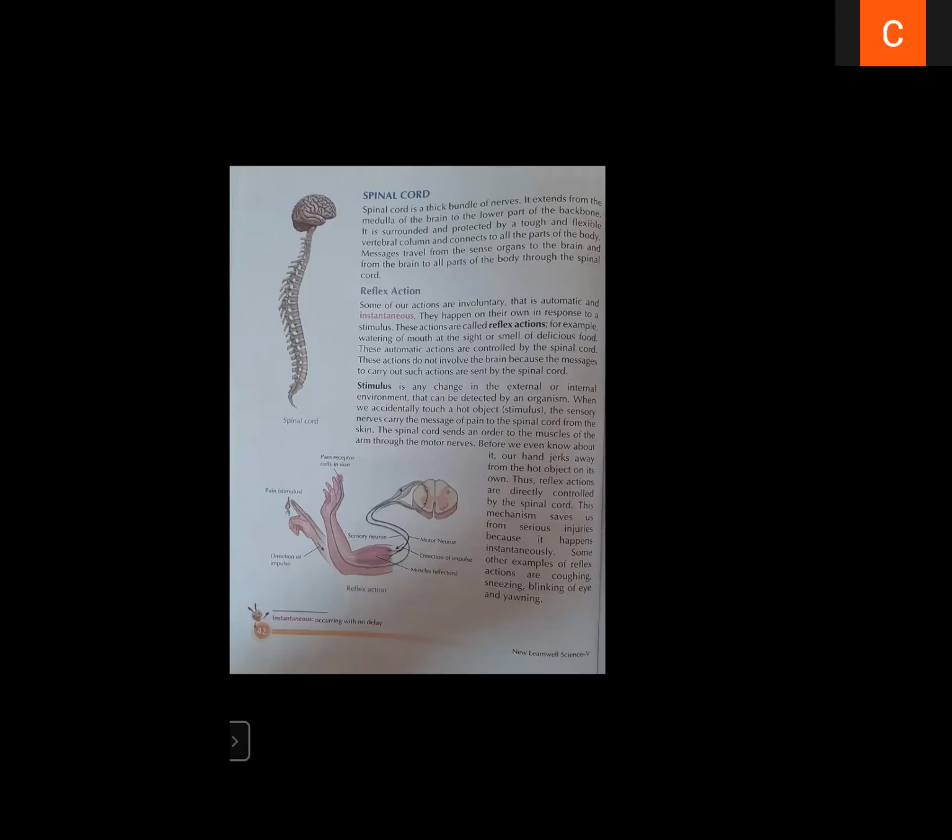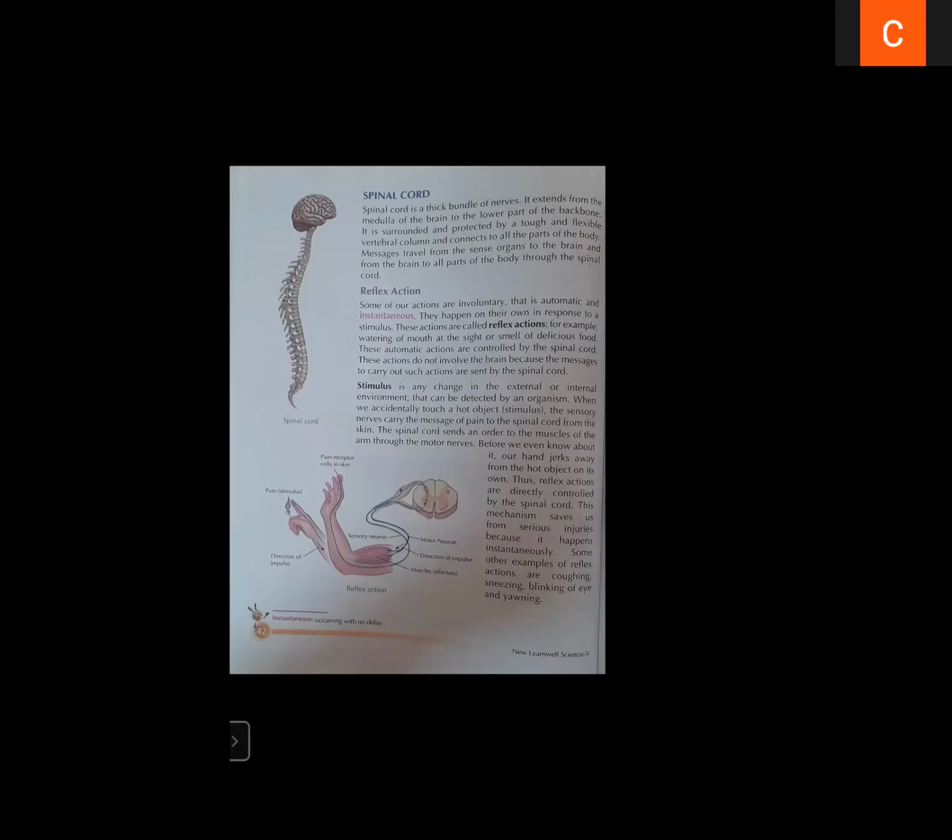The next part of our nervous system is spinal cord. Spinal cord will act just like brain. Brain will give the command, brain will give the order to the different parts of the body. In the same way, spinal cord will also give order.